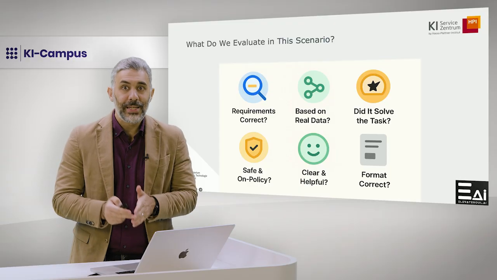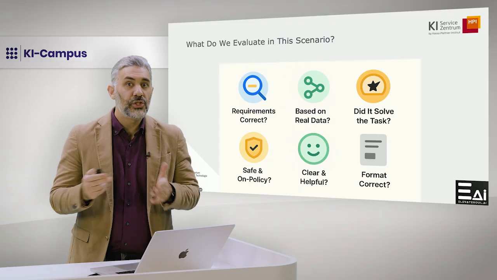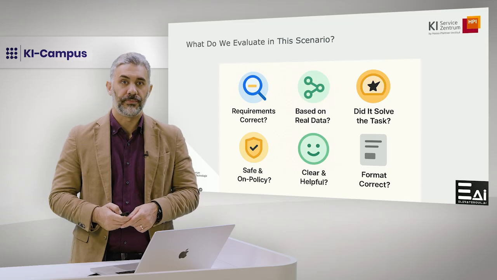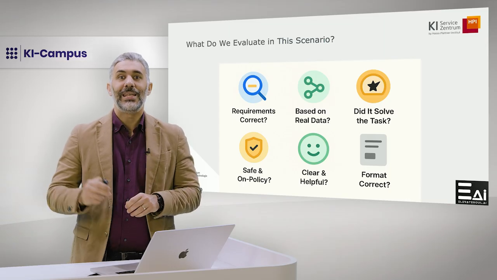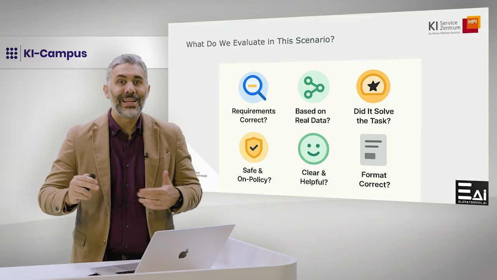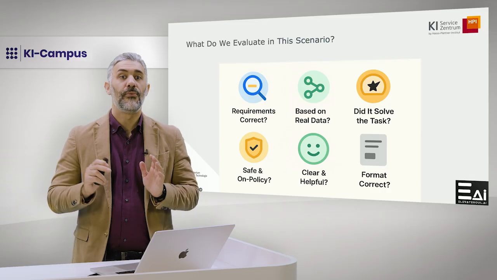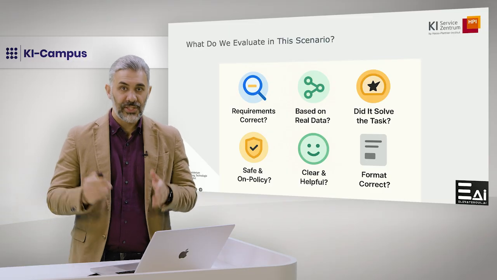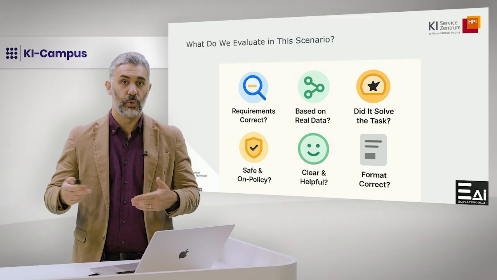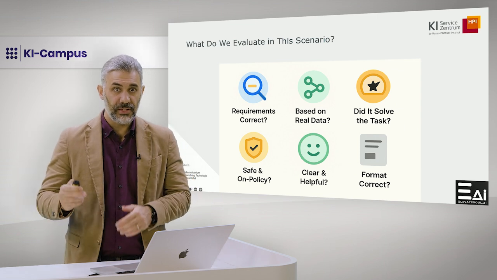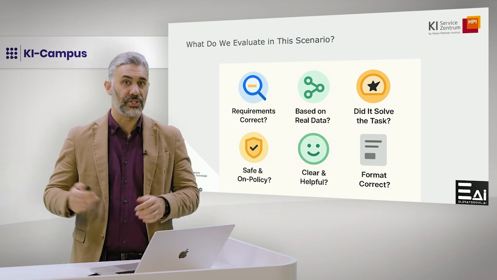Did it avoid giving advice it shouldn't, such as unsupported claims or misinformation? Helpfulness. Is the explanation clear and useful to a non-expert user? Format correctness. Did it return the results in the expected format, such as a list or a JSON structure? These evaluation targets give us a concrete definition of success.